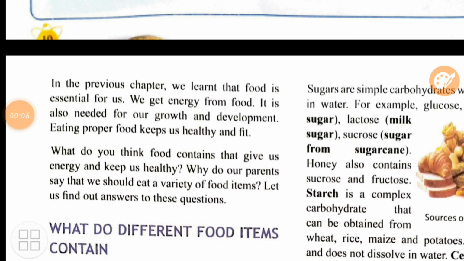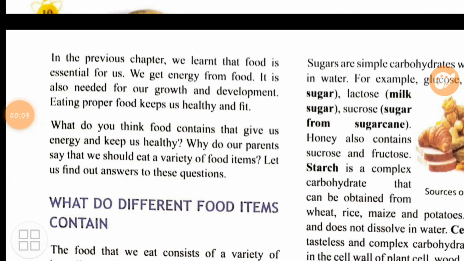They are talking about the importance of food. Why is food important? Because it provides us energy. It is also needed for the growth and the development of our body. Eating proper food keeps us healthy and fit. We all know if we eat more junk food, we will become fat and lazy day by day. That's why eating healthy food is important, and growing children like you should prefer healthy food.